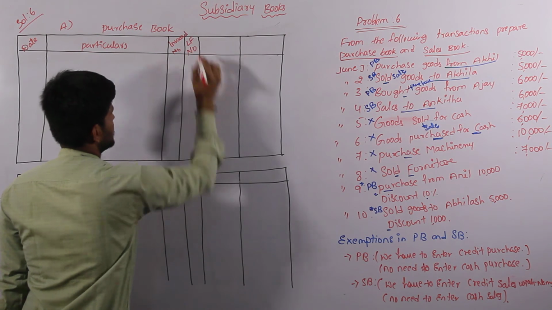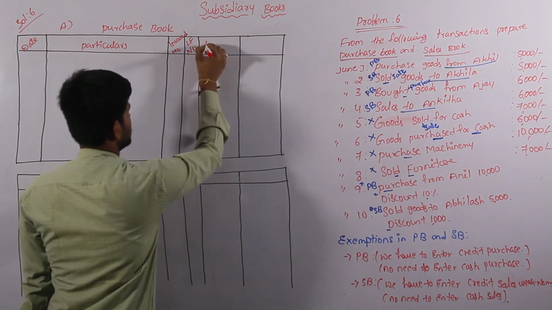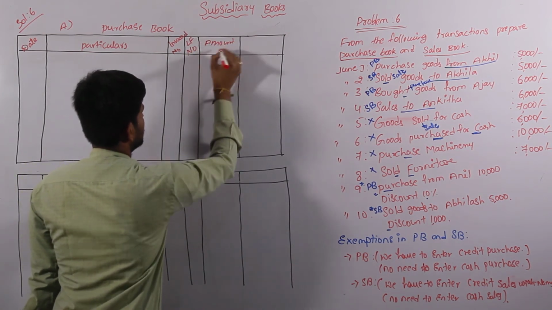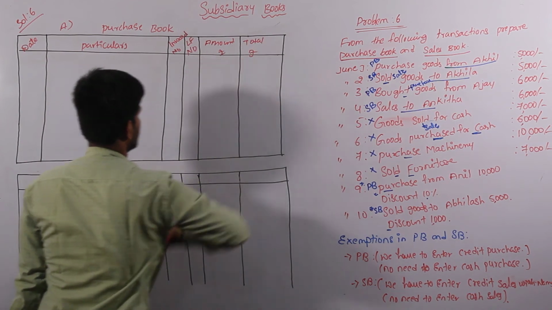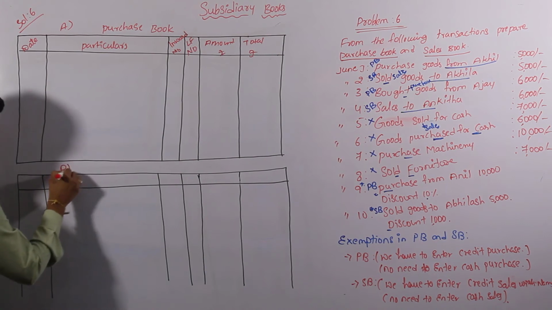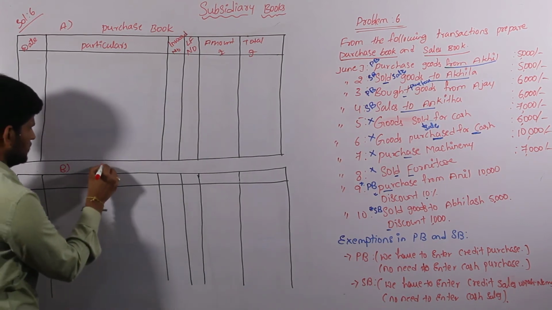LF is nothing but ledger folio number, and next one, total amount. And come to the next one, that is the next book, the sales book.